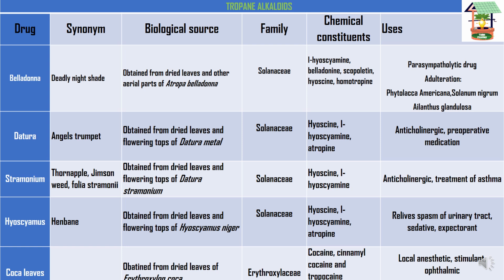Okay, and next moving on to the coca leaves. So coca is obtained from dried leaves of Erythroxylon coca, from the family Erythroxylaceae. So we know the chemical constituents which are present in coca, right? Cocaine, cinnamyl cocaine, and truxilline. The uses of these constituents are as a local anesthetic, stimulant, and ophthalmic.